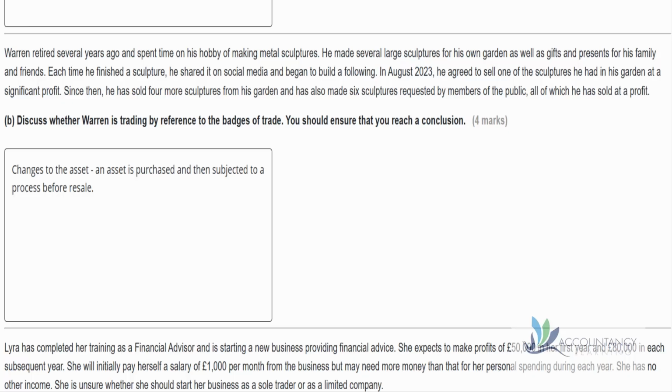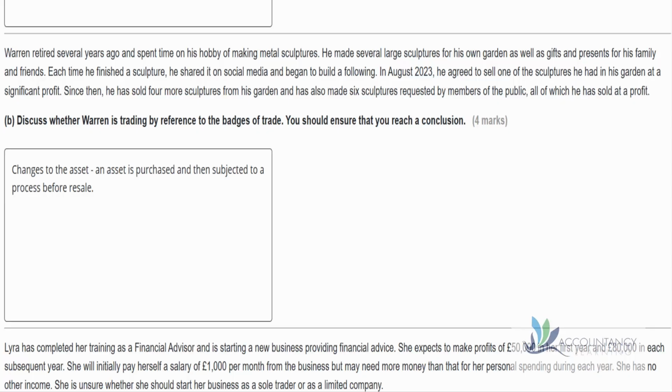Another badge of trade relates to any changes to the asset. If an asset is purchased and then subjected to a process before selling it on, then that would suggest there's trading going on. In this case, Warren has his sculptures, and it could be that a sculpture in the garden needs to be adjusted before someone wants to buy it. But that's not happening here.